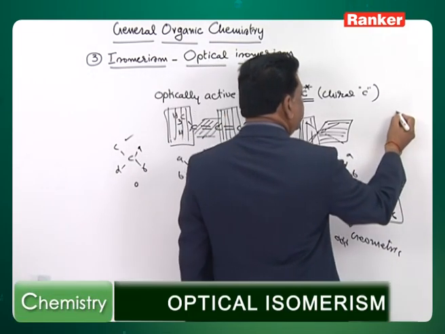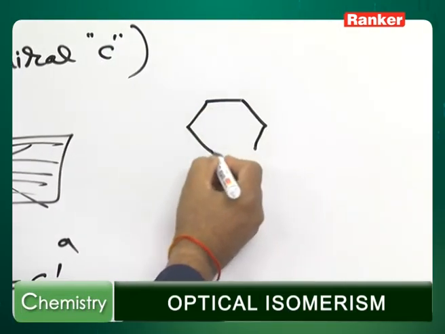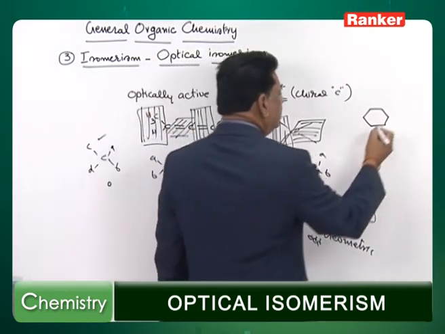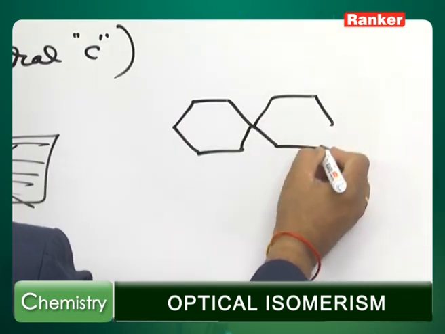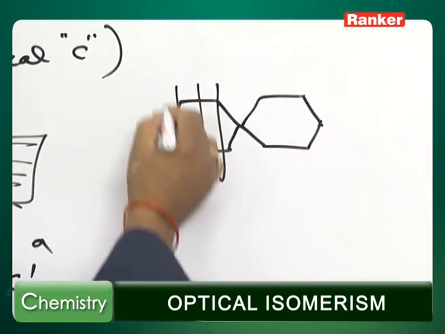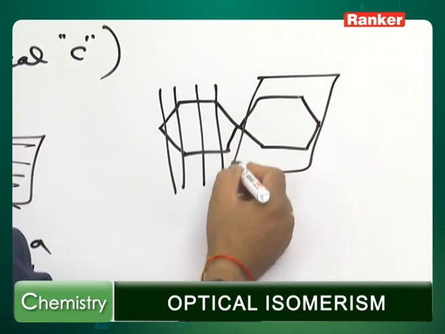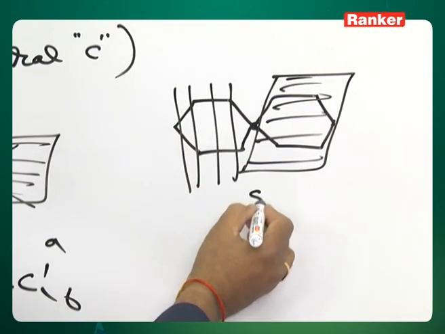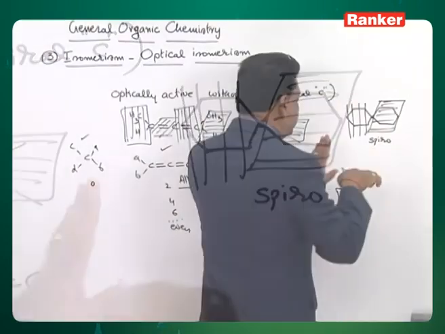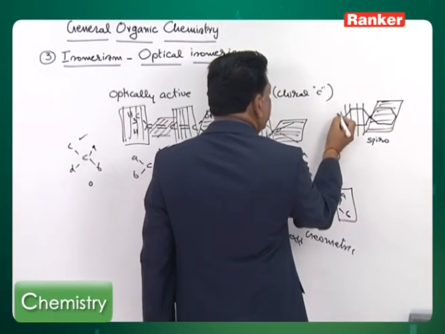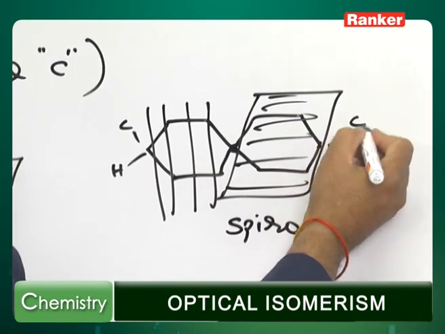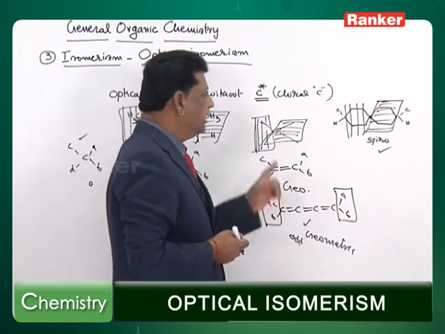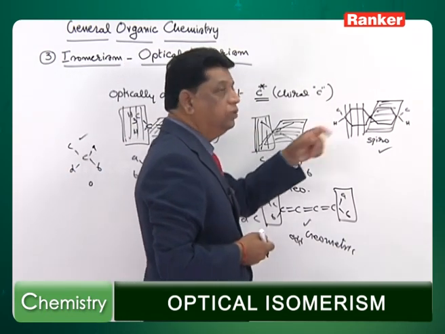You can also have cyclo compounds. For example, a cyclohexane, imagine for some extent you consider this as a plane, and there is another cyclohexane attached to this one. Definitely if this plane is in this one, the other plane is perpendicular to this one. Isn't it? Just like a carbon has 4 groups, this carbon is called a spirocarbon. So the 2 rings are perpendicular to each other. If here I have a methyl and hydrogen, if here I have a methyl and hydrogen, this compound is going to show optical isomerism. Okay, they are called spiro compounds, but substitution should be there.